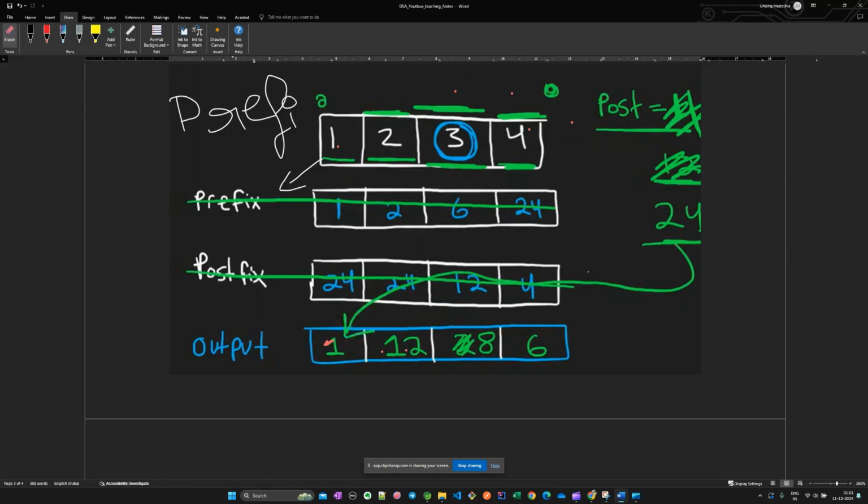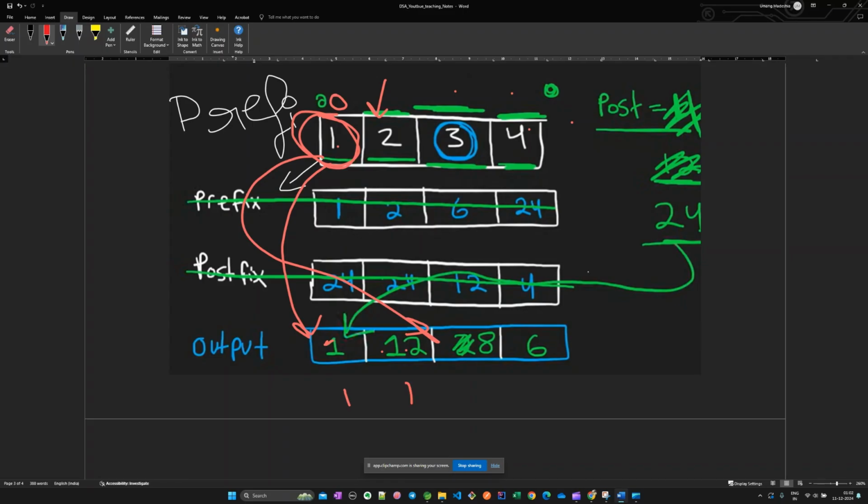So let me go with the approach, and then we will see the code. For the zeroth index, the prefix would be directly one. So we'll be keeping it right here. For number two, the prefix would be the previous value, which is one. So we will write one here as well. Imagine here are only one and one.